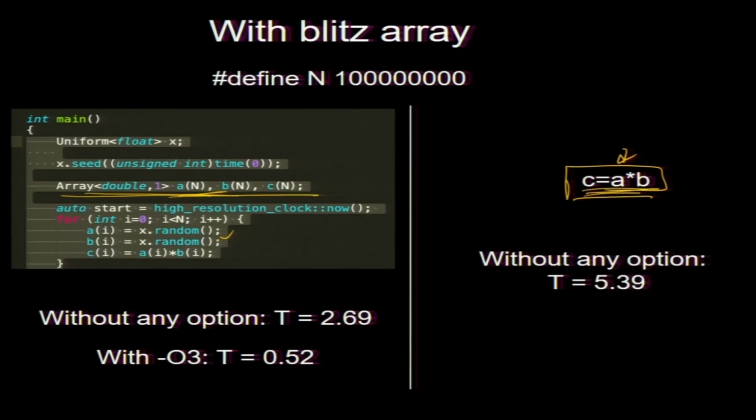Without any option this is worse, which is surprising. I do not believe it, but that is what I got. With the O3 option it is 0.24, which is better. But another problem with Blitz is that it is not under development. That is a big problem. If you do not optimize a package for the new hardware, it is not going to have any life.